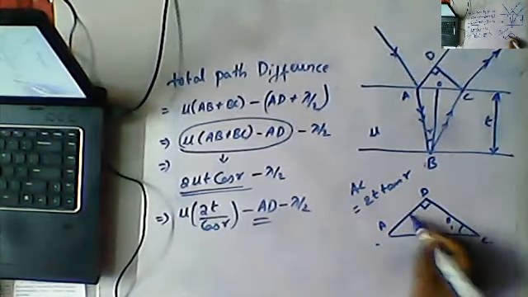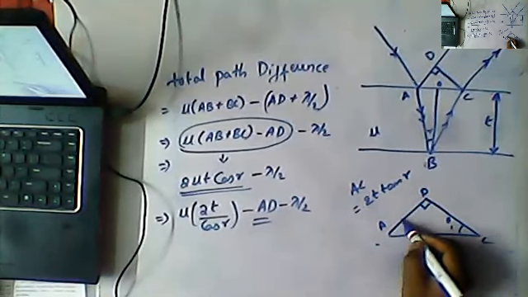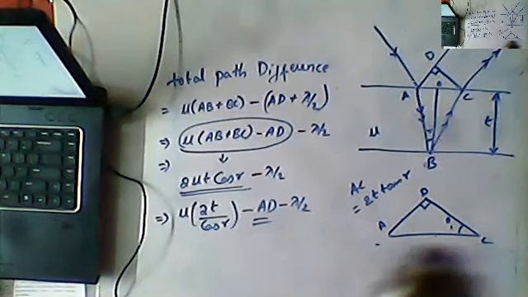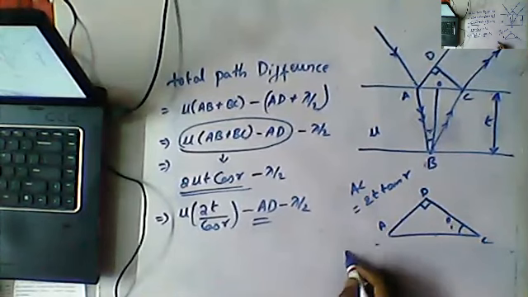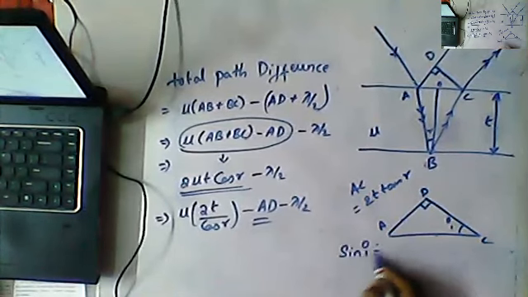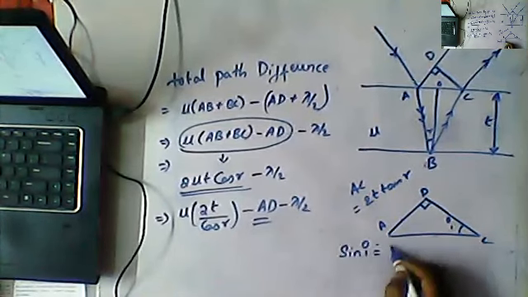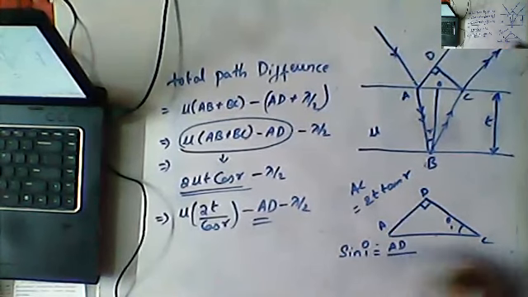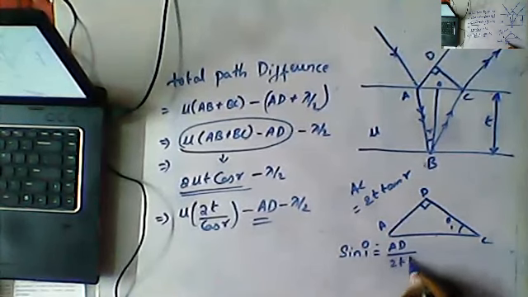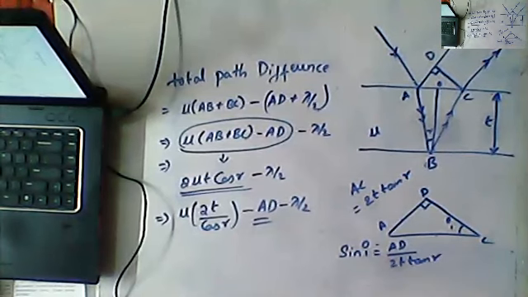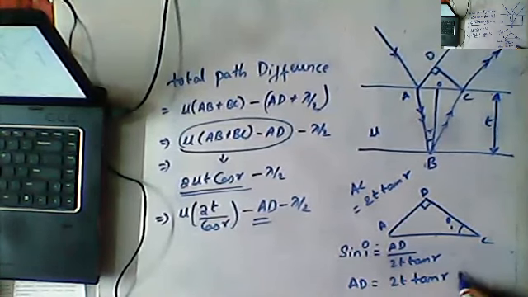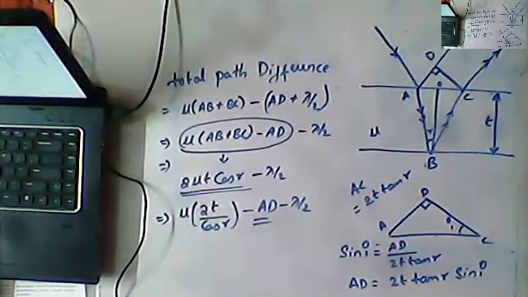Opposite we know and hypotenuse we know. So what we can write, sin I is equal to the opposite, AD, by the hypotenuse, 2T tan R. So AD is equal to 2T tan R sin I.